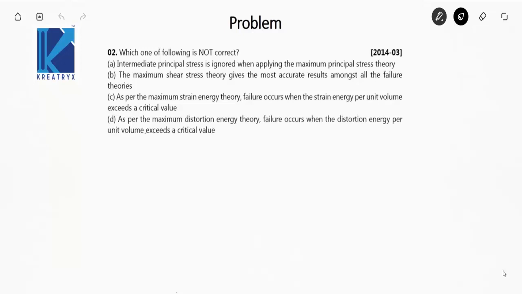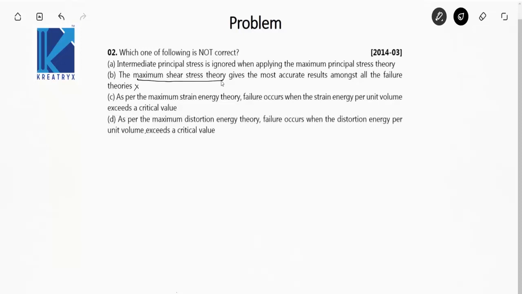The second option is the maximum shear stress theory gives the most accurate results among all the failure theories. No, this is not the correct statement because it depends upon what the material is. If the material is brittle, we use the maximum principal stress theory. If it is ductile, the von Mises theory gives the very conservative result. So this statement is not correct.